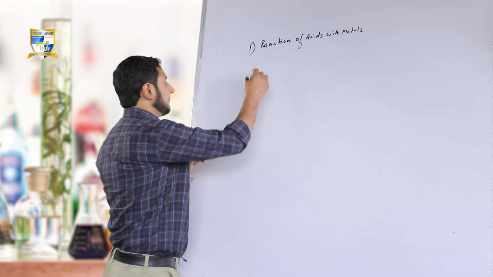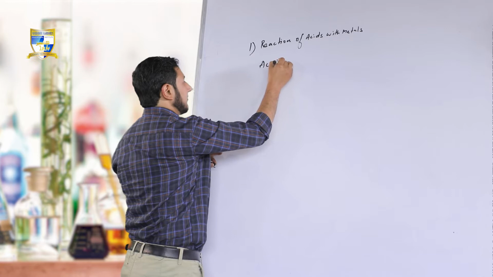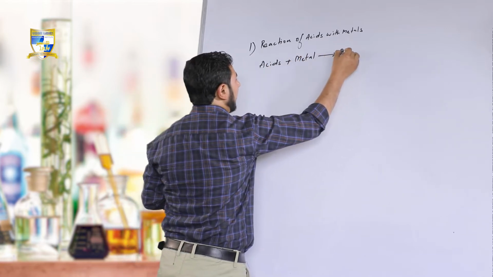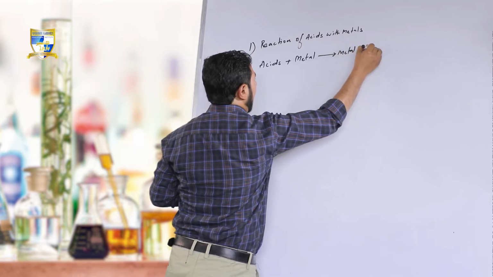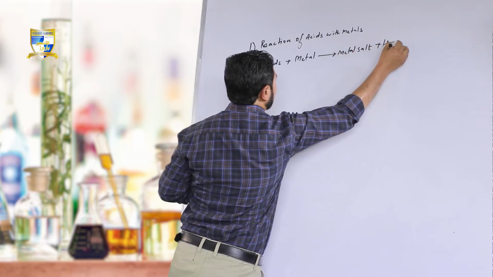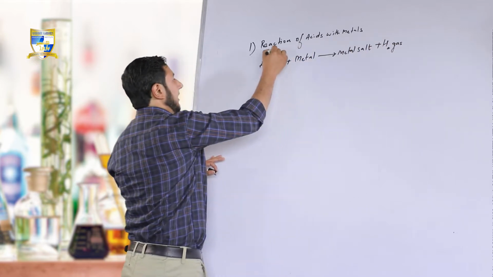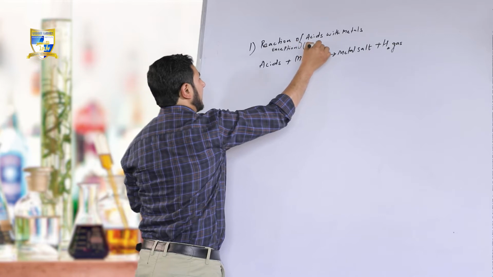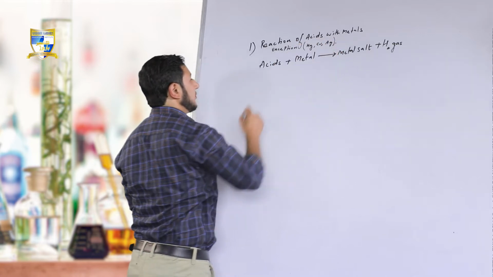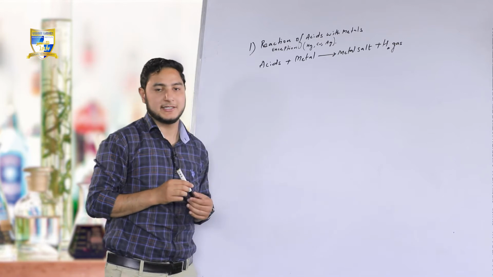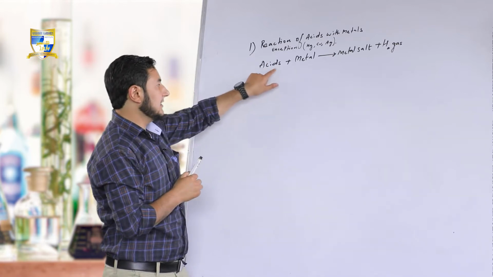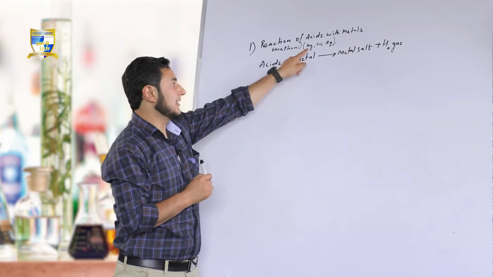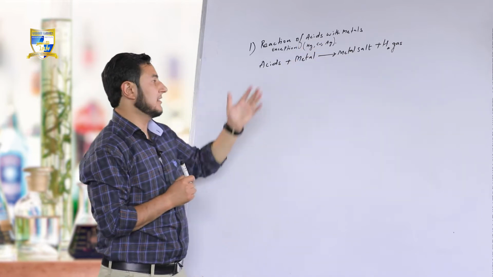Here I am writing: acids react with metals to form metal salt and produce hydrogen gas. Exception, I am writing over here: mercury, copper and silver. They do not react with acids. Now acids react with metals to form metal salt and liberate hydrogen gas, except for the metals mercury, copper and silver. Here I am giving some examples.